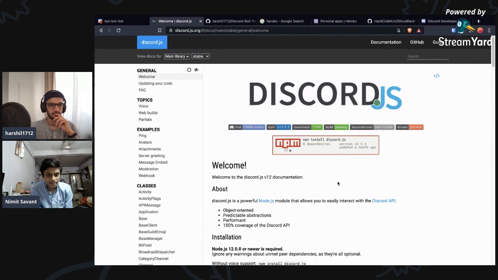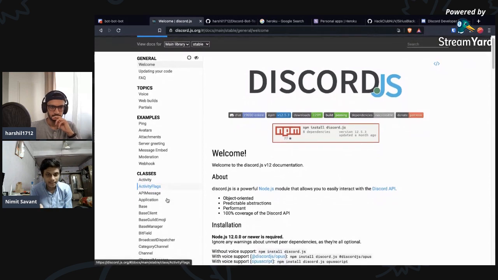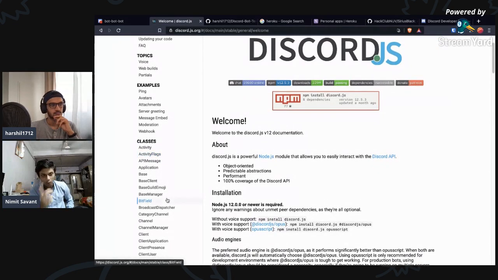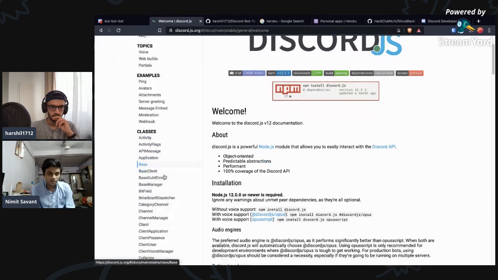You can see all the classes on the left side, activity flags, etc. These are the classes which we can directly use in our bot, and we can even extend them if we want to. We are going to start with the class called client.